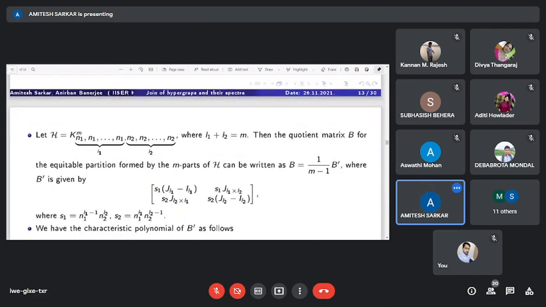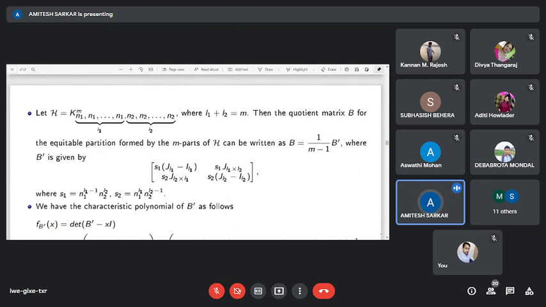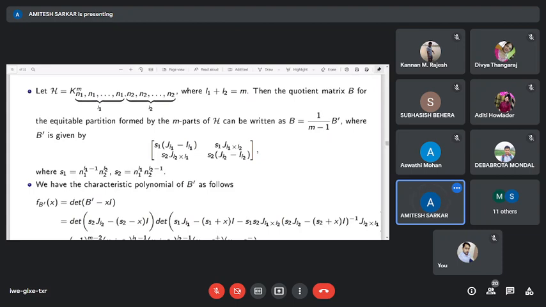In a special case, if we consider this type of M uniform M-partite hypergraph K_m with n1 repeated L1 times and n2 repeated L2 times, where L1 plus L2 equals m, then the quotient matrix for the equitable partition formed by the m parts can be written as follows: B equals 1 by m minus 1 times B prime, where B prime is a matrix whose blocks are all-one matrices, where J_L1 and J_L2 are square matrices of all ones of order L1 and L2.